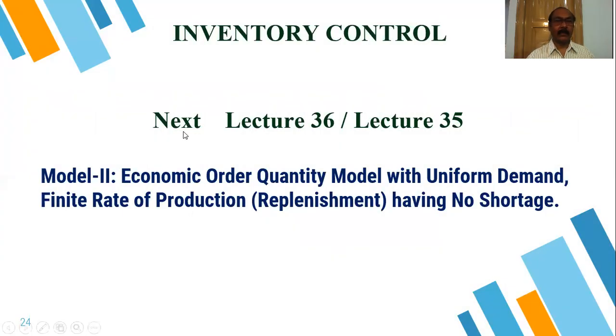Next class will be lecture 36, after lecture 35. In that class, we will discuss model 2, the economic order quantity model with uniform demand and finite rate of production replenishment. Production here is not infinite. In this model, production is finite, having no shortage. We will discuss that in the next lecture. So now we stop the discussion for today's class.